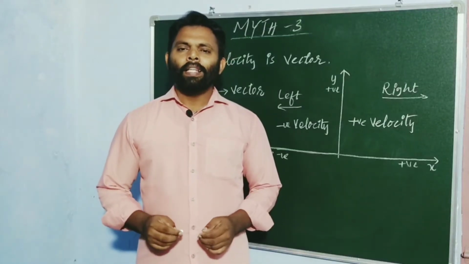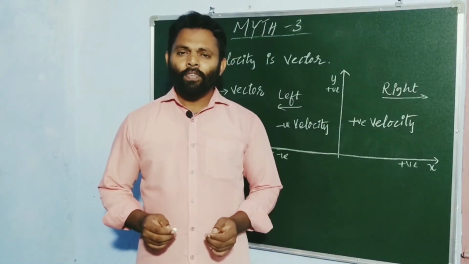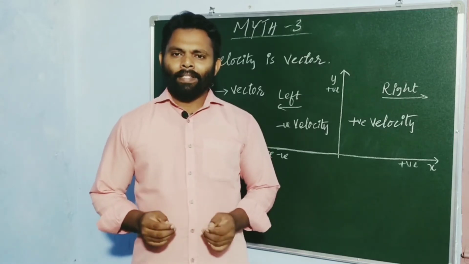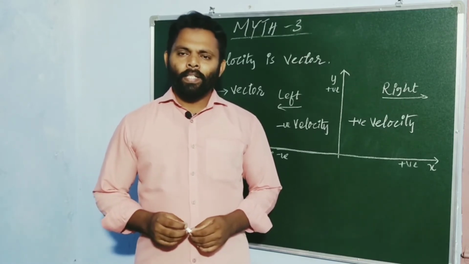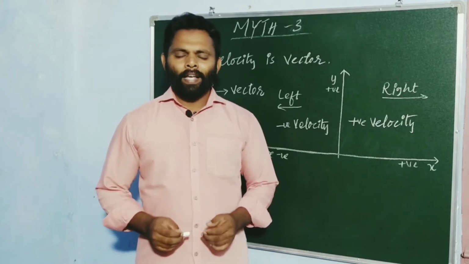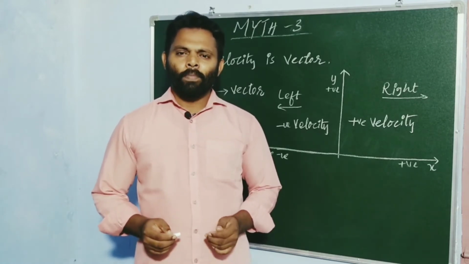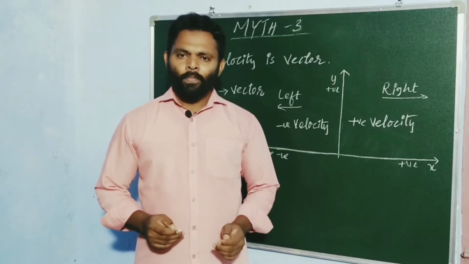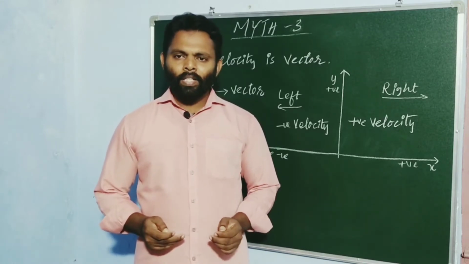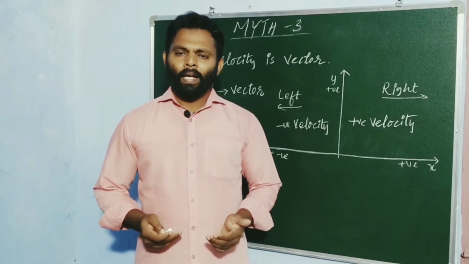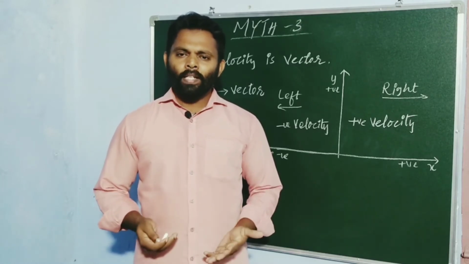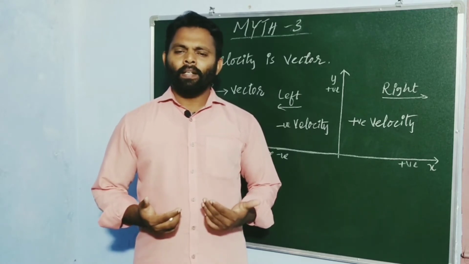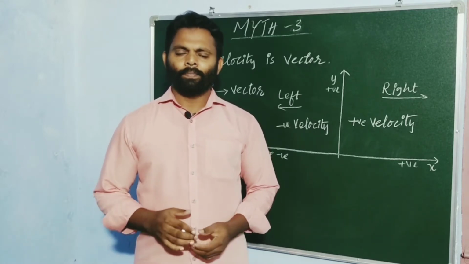In this video, let us see the explanation for myth 3. People think that if the acceleration is negative, then the object is slowing down, and if the acceleration is positive, then the object is speeding up, which is wrong. An object with negative acceleration could be speeding up, and an object with positive acceleration could be slowing down. Let us try to understand this with an example.